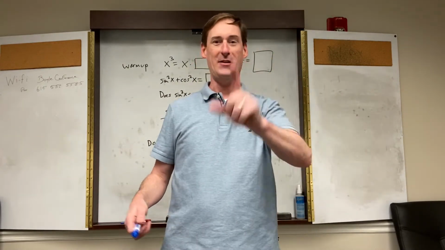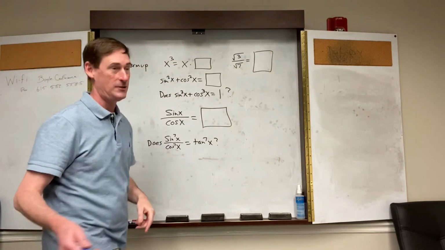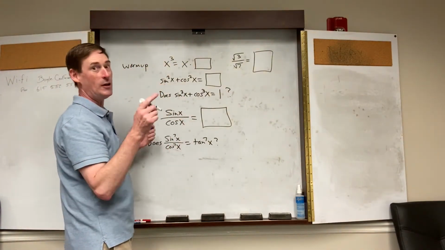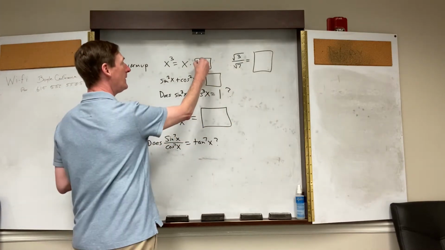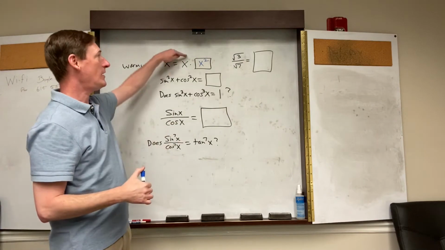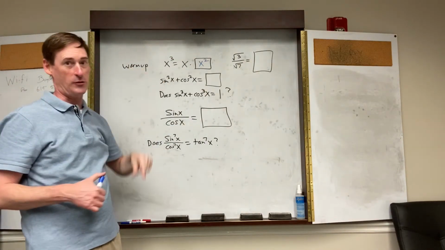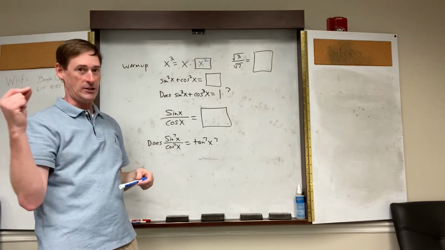to jog your memory. Okay, number 1, x cubed equals x times blank. All right, x cubed equals x times x squared, right? Because hidden first power, 1 plus 2, gets you back to 3. All right, you'll need that logic today.